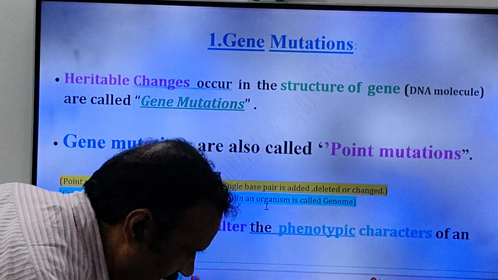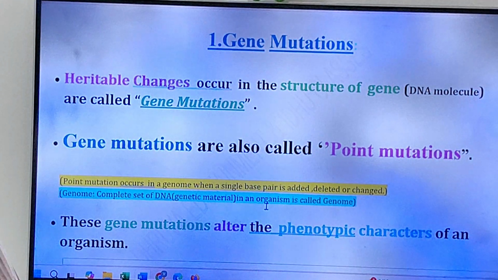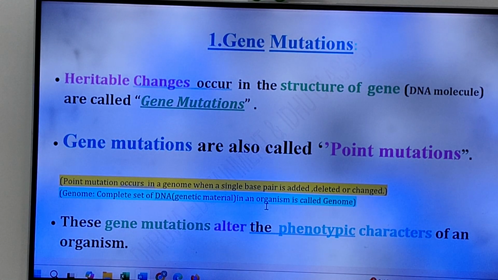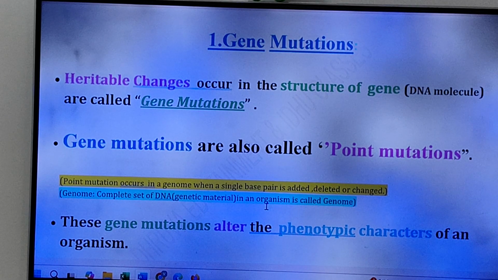See, friends, what are gene mutations? Mutations in the gene are the heritable changes which occur in the structure of the gene, in the DNA molecule, and are called gene mutations. What are heritable changes?